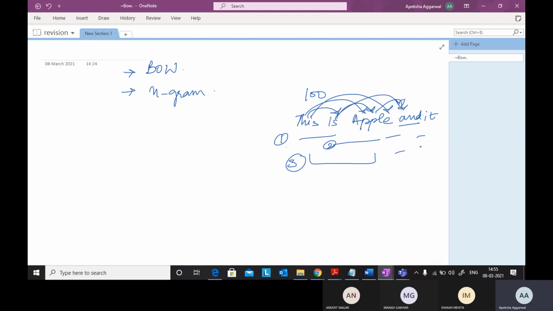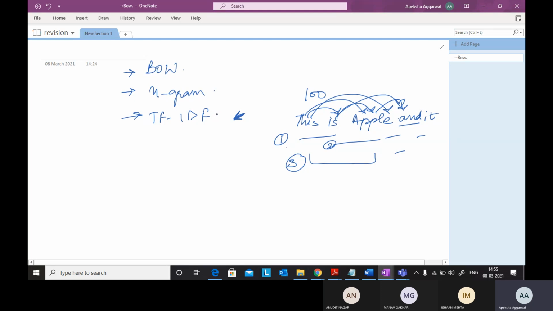Okay, then we had another approach, term frequency, right? After that we had TF-IDF. The advantage in TF-IDF was that we consider how many times a word is appearing in a sentence, and we give weightage to a word that is appearing in a sentence.